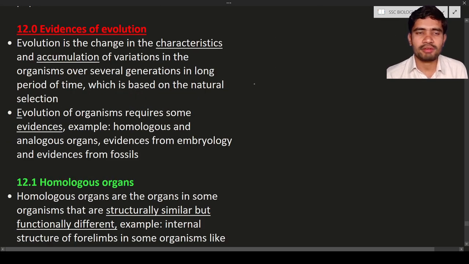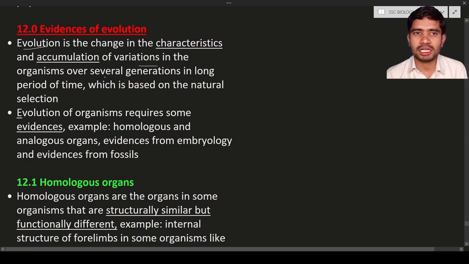Next is the evidence of evolution. Evolution means what? Just now we have discussed. Evidence means the proof. So we have to prove that evolution is there. Evolution is a change in the characters. Characters are accumulations of variations in the organisms. So that is known as evolution.